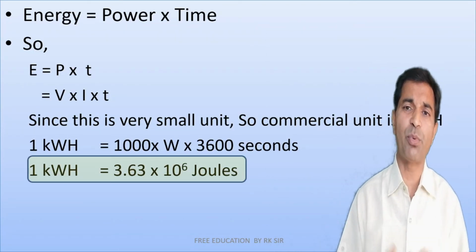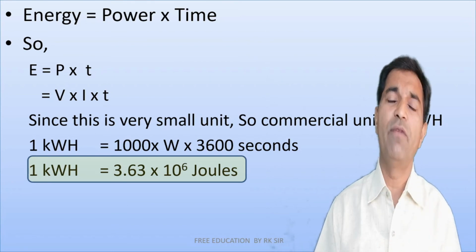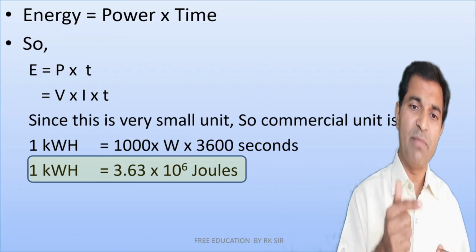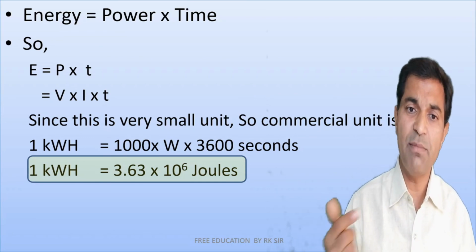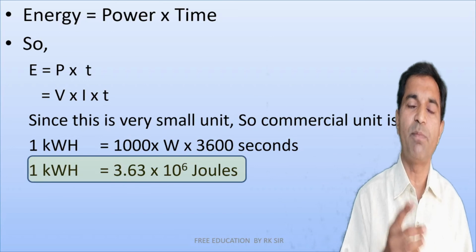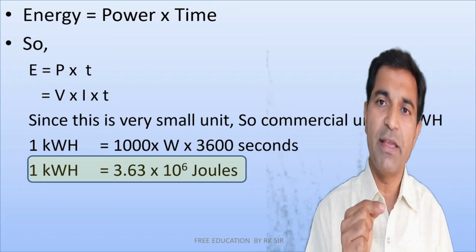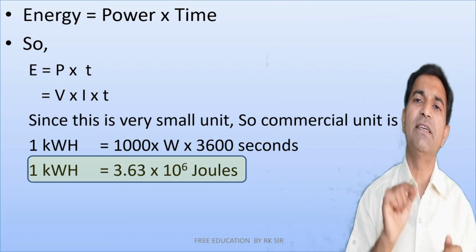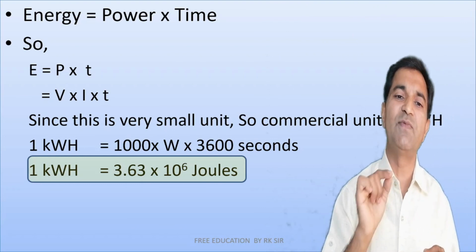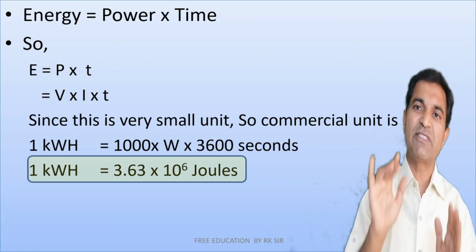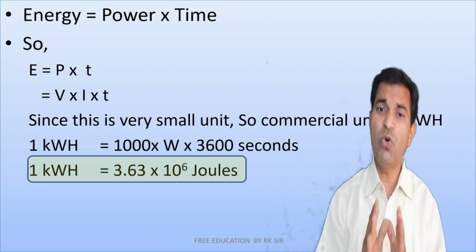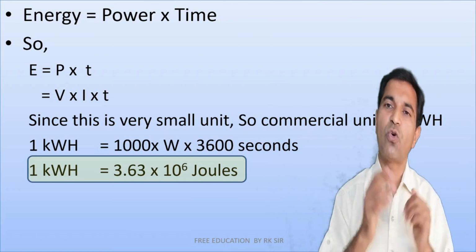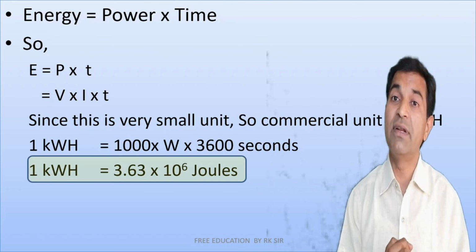Energy is nothing but the product of power and time. So we may say that energy is equal to power into time, or, since power is VI, energy is VI into time. Just like in the previous case of heat, we said that energy or heat energy is equivalent to power into time, that is VIT, and it is expressed in joule. But since joule is a very small amount of energy, commercially kilowatt hour is used.